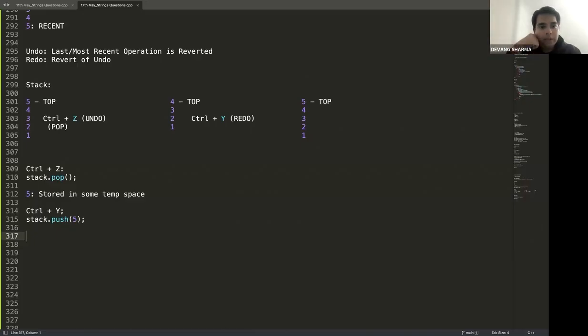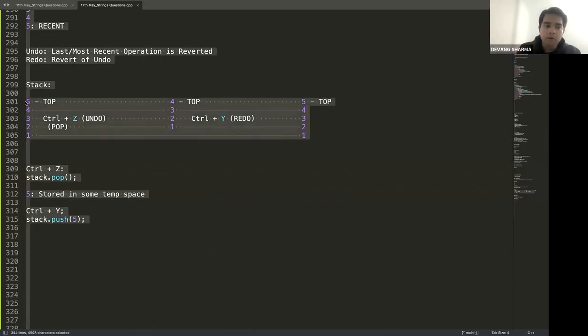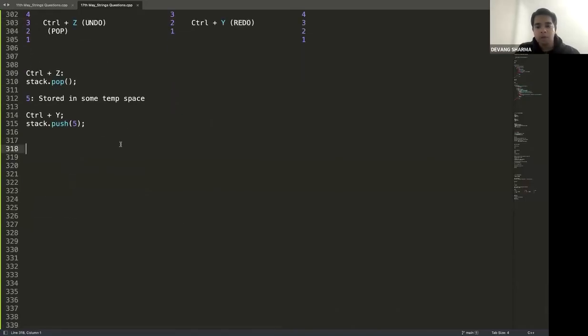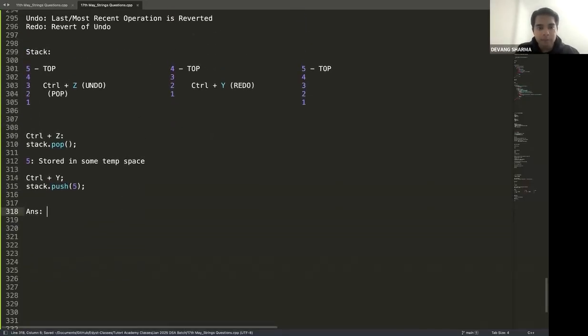Why do we need to store it in a temporary space? If I'm not storing that operation or number or value, whatever it is, I will never be able to do a redo operation. Imagine if I do stack.pop and I permanently deleted that. Will I be able to do a redo operation? You will never be able to do a redo operation. The fact that I'm able to do redo operation is because it's not a permanent deletion. Somewhere it is stored, temporarily. Okay. Now, the answer to the question whether we need one stack or two stacks, that's what I'm coming to.